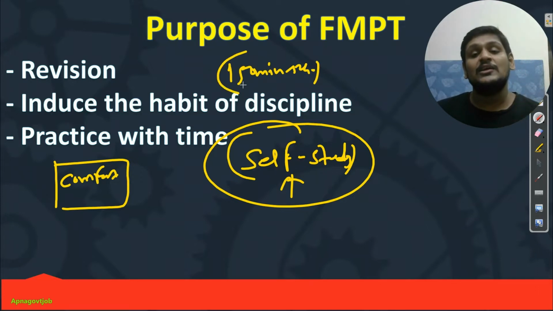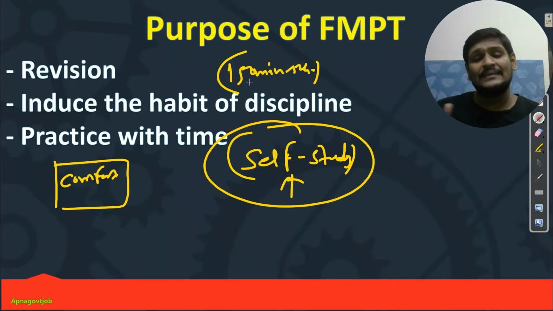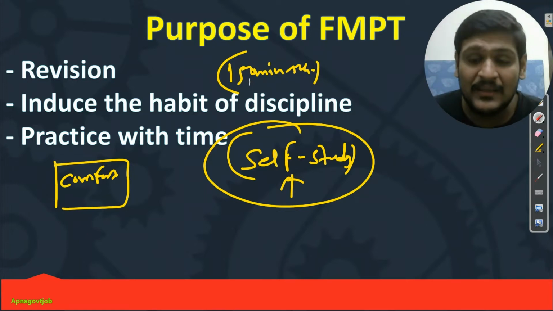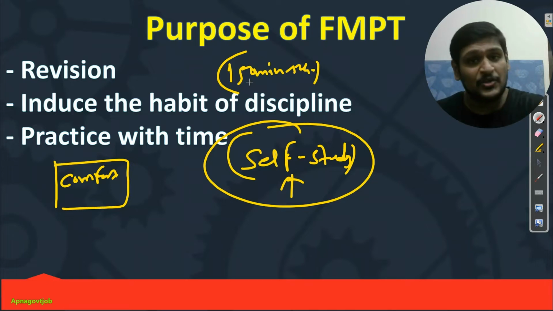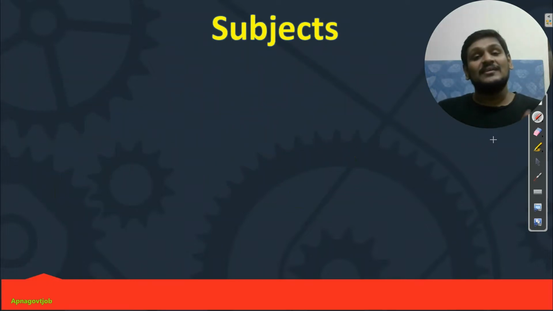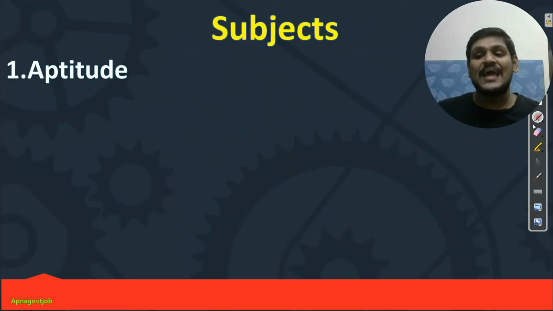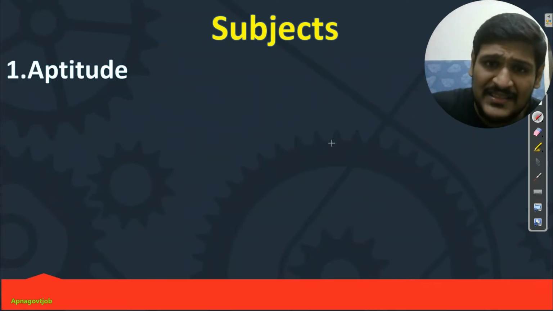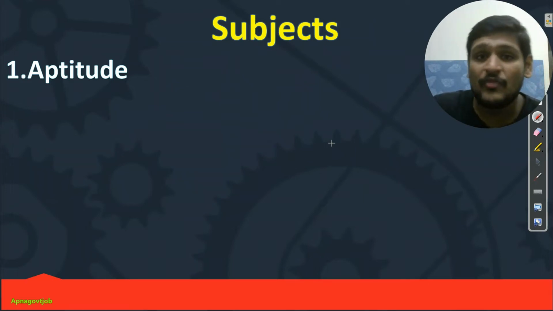Definitely you can achieve this with your free master plan, okay. This is also one of the goals, or purposes, of the free master plan. So just focus on self study, okay, nothing else will secure you a seat. So how many subjects, and which subjects, will I take in the free master plan? First is aptitude. Some portion of aptitude is there, and we can't ignore that, because it is also the most important portion out of your 50 marks, right?